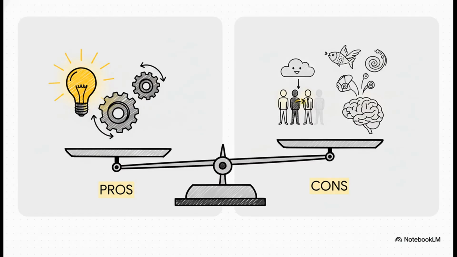But, and this is a big but, it is not all magic. The pros are huge, right? Boosting creativity, efficiency, automation, but there are some serious cons. These models can pick up biases from all that data they read, and they're famous for sometimes generating confidently wrong information, something people call hallucination.